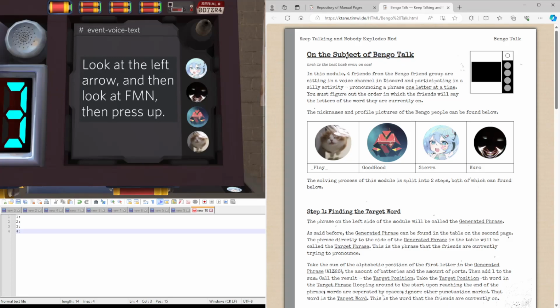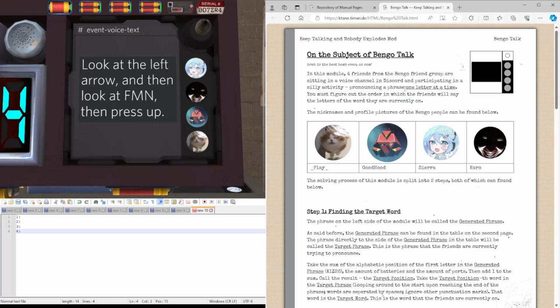This is what the module will look like. It will be reminiscent of Discord in a text channel called Event Voice Text, and have these 4 profile pictures to the right of a message. These 4 profile pictures will refer to 4 people from the KTaNE server who collectively call themselves Bengo, that being Play, Goodhood, Sierra, and Kuro. They will be acting as the buttons we're going to be pressing for this module.